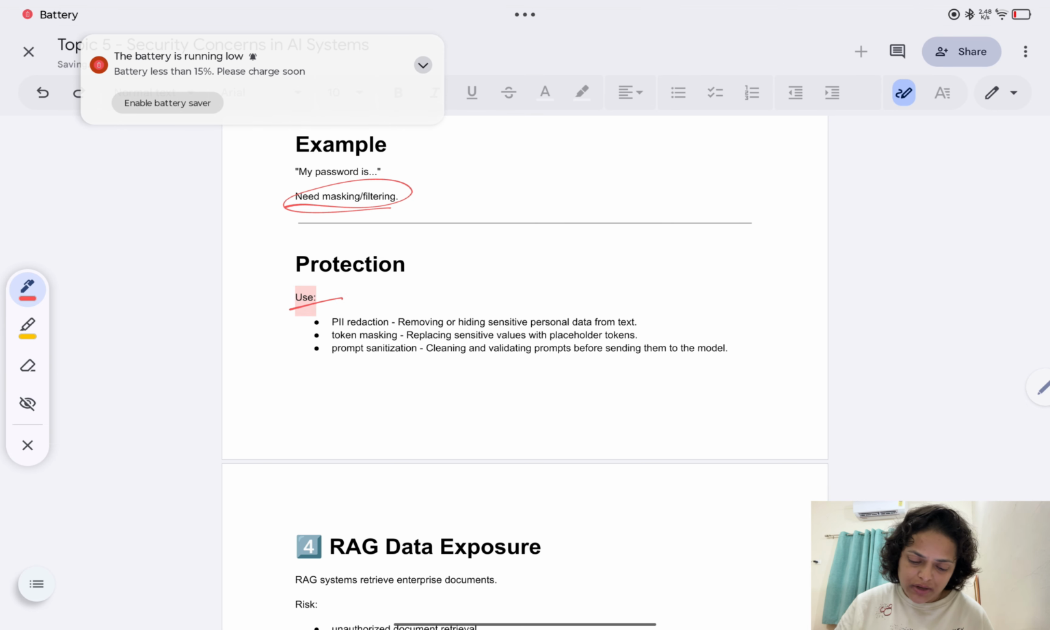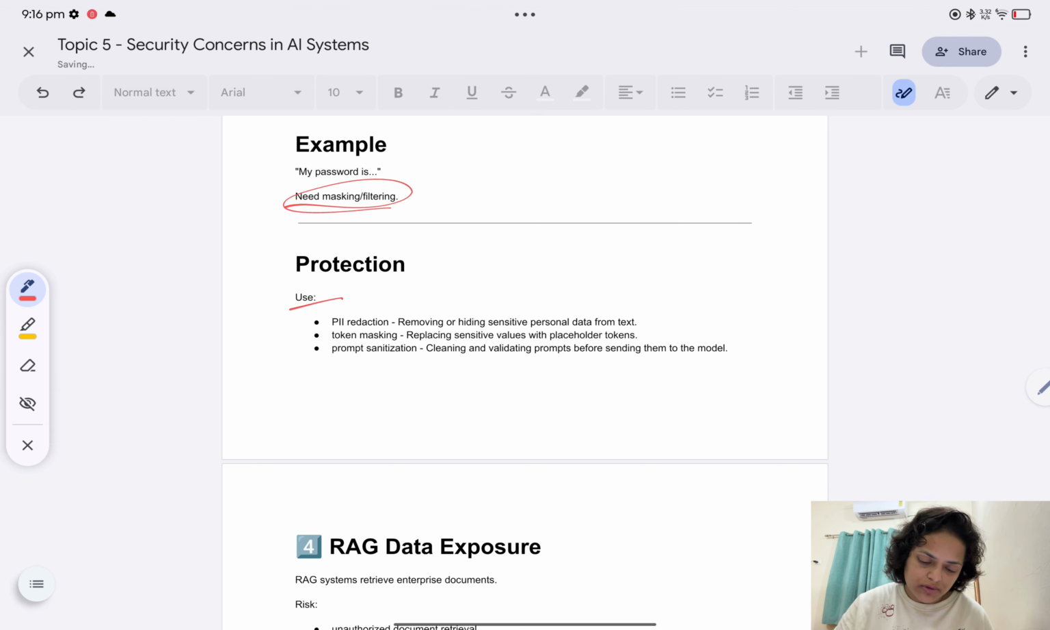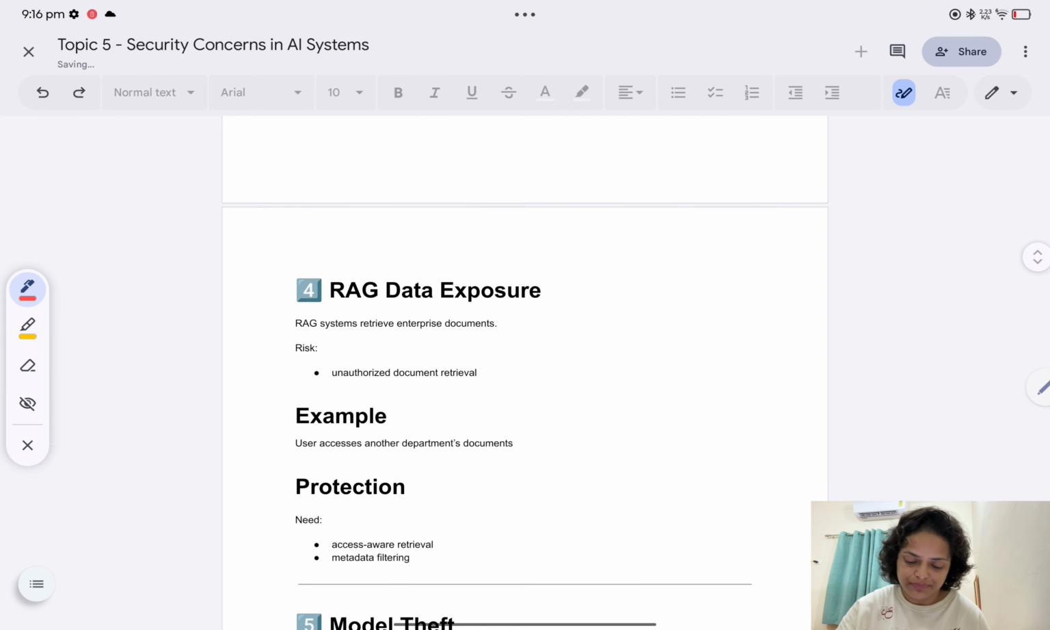For protection, here you can use PII redaction. What is that? Removing or hiding sensitive personal data from text. So just remove it or hide it. Then token masking, replacing sensitive values with placeholder values, like an email ID in the text replaced with a placeholder. Now prompt sanitization, which means cleaning and validating prompts before sending them to the models.